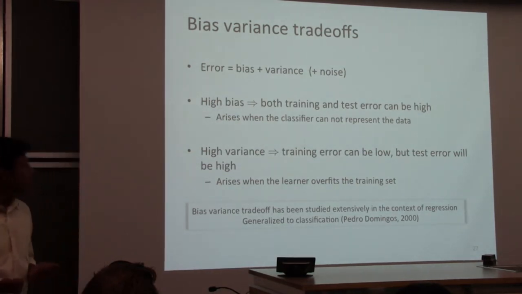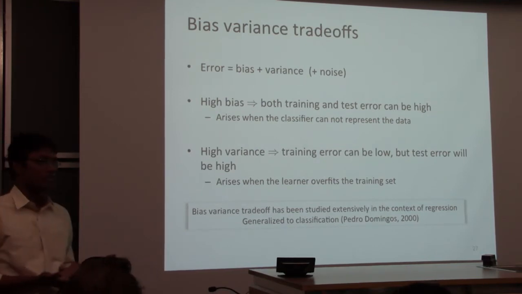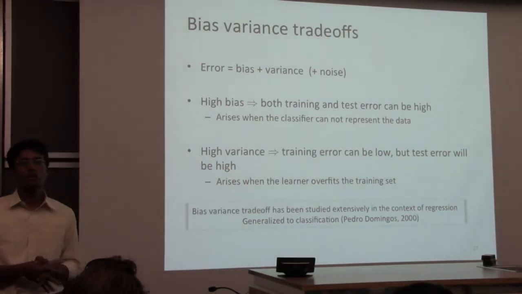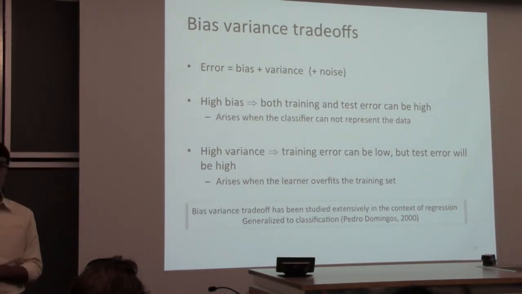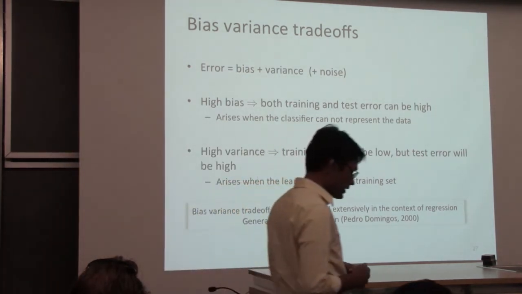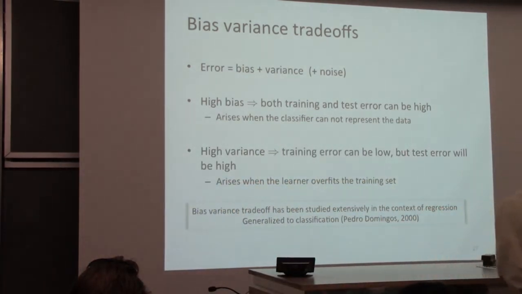High bias means both the training error and the test error are high. This means your classifier cannot represent the data. High variance means your training error is low, but your test error is high, and this is overfitting. And this idea of bias and variance comes, historically, from regression.